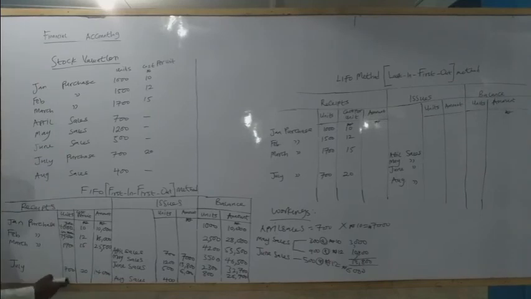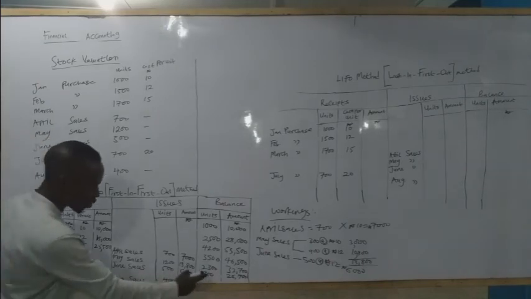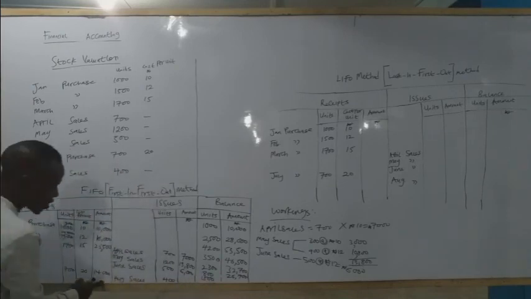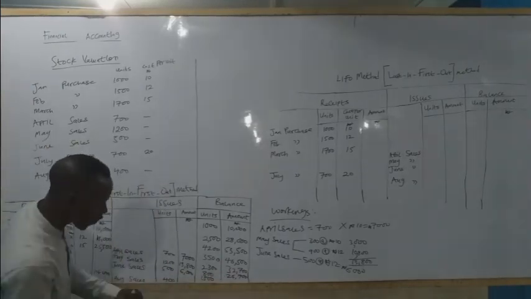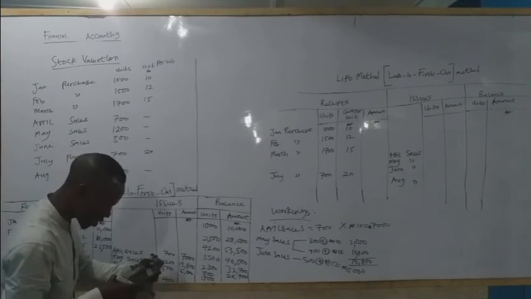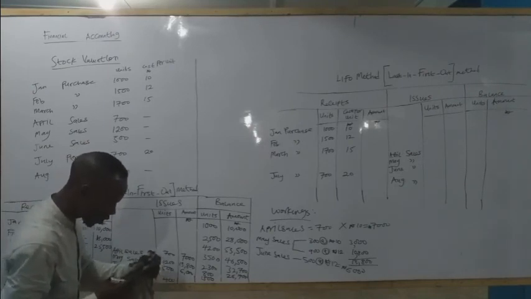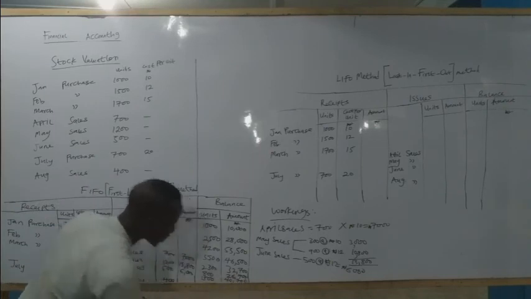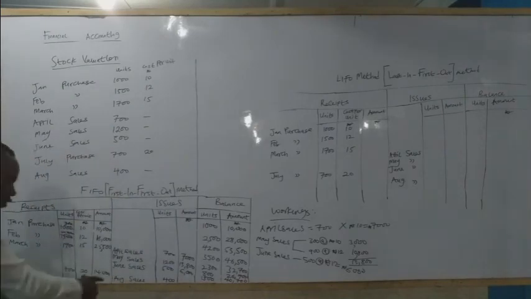So meaning that our balance will increase by 700. 800 plus 700 will give us 1,500. Then 14,000 plus the balance we have already. 14,000 plus 26,700 gives us 40,700. Before then, we now treat our last sales.